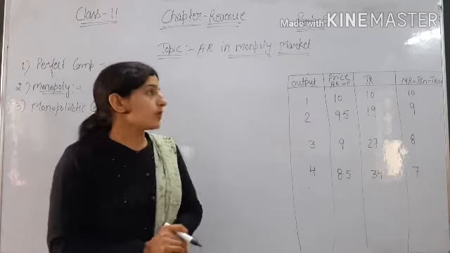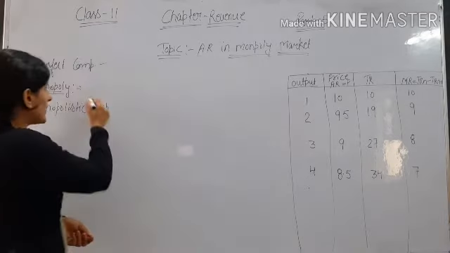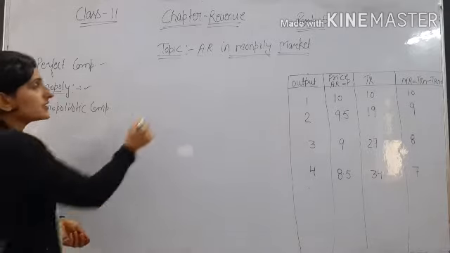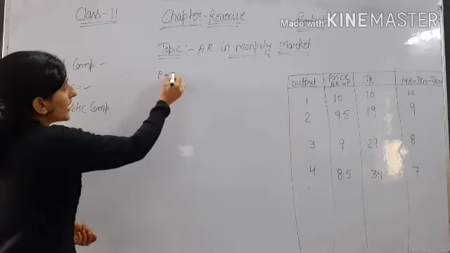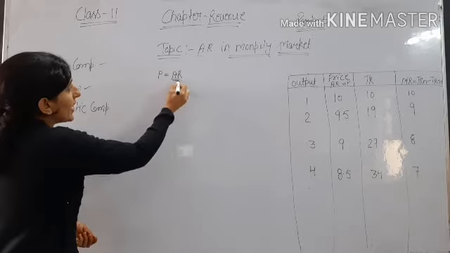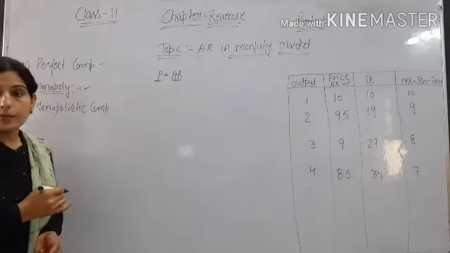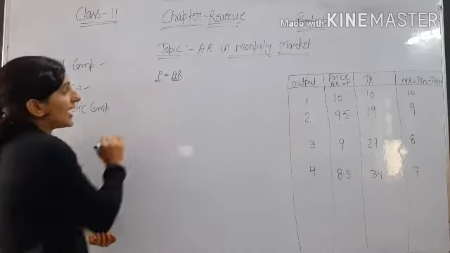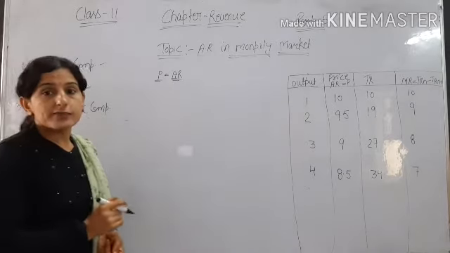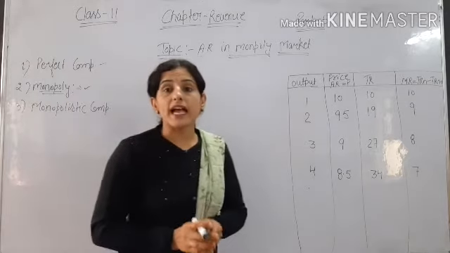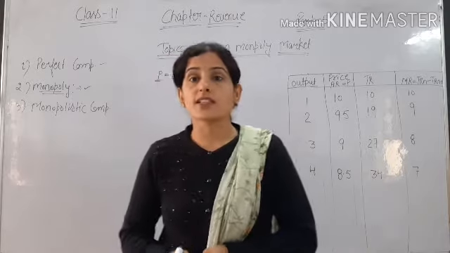In case of monopoly, as we discussed, P is equal to AR, meaning price is equal to AR, because AR is the average revenue, and average means we calculate the rate at which the commodity is sold in the market.